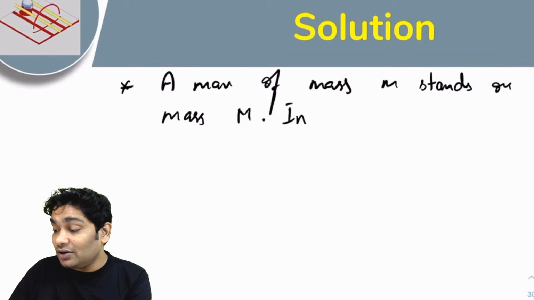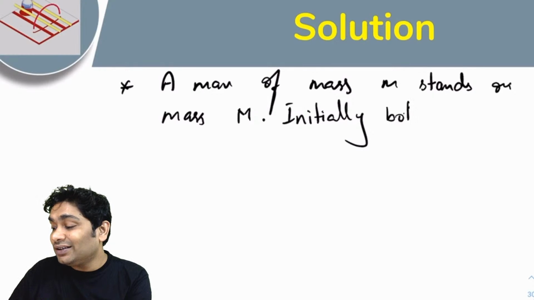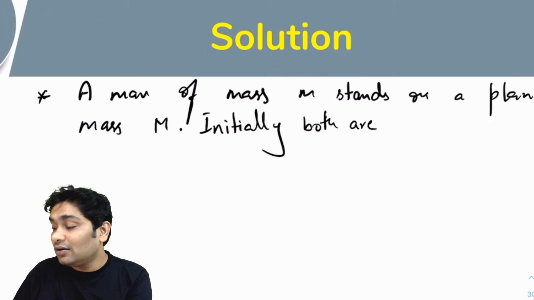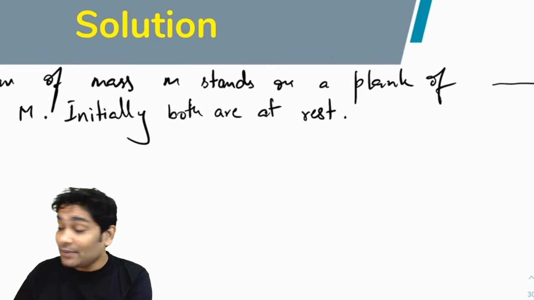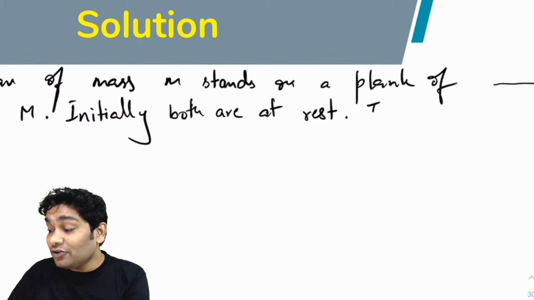That has been told to you. Initially both are at rest.